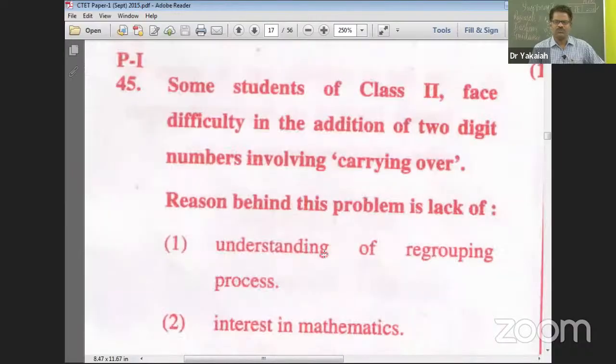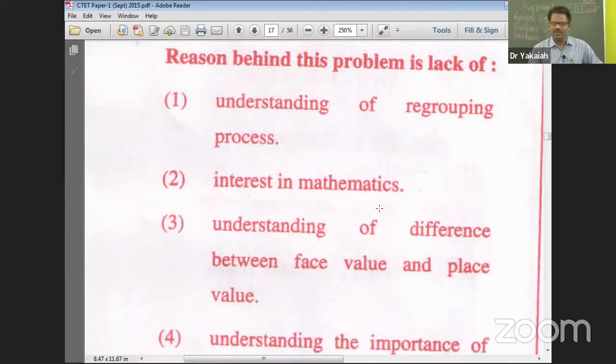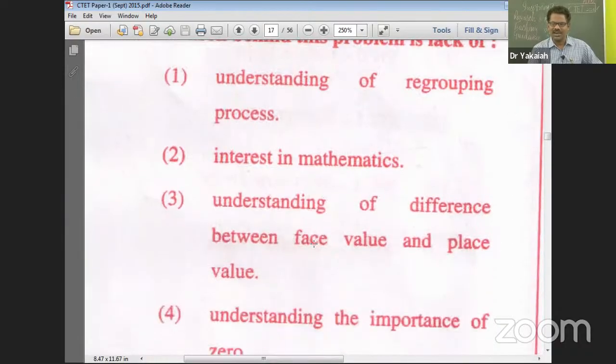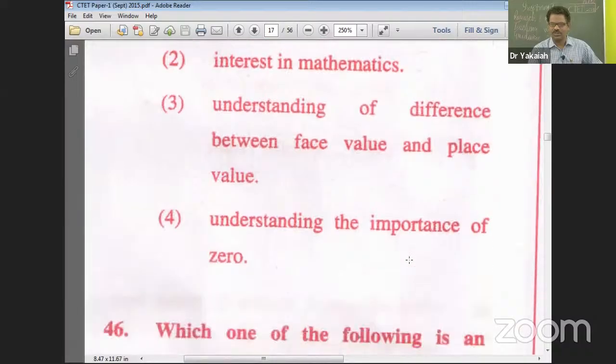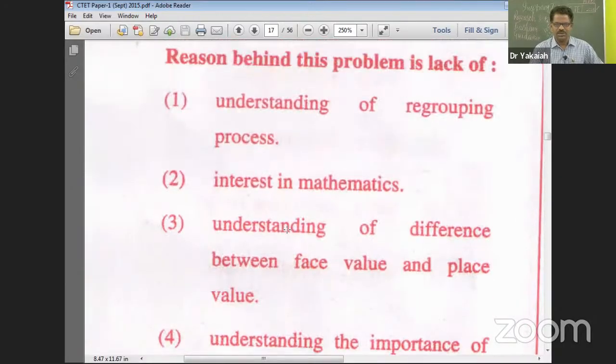Question 45. Some students of class 2 face difficulty in the addition of 2-digit numbers involving carrying over. The reason behind this problem is lack of understanding of: regrouping process, interest in mathematics, difference between face value and place value, importance of 0. Here the question is not about 0, so you can rule out the fourth.